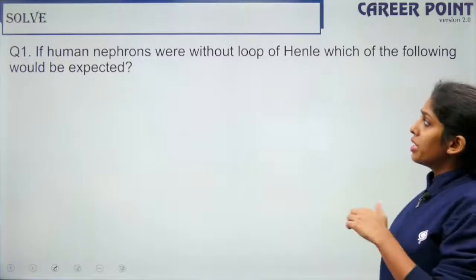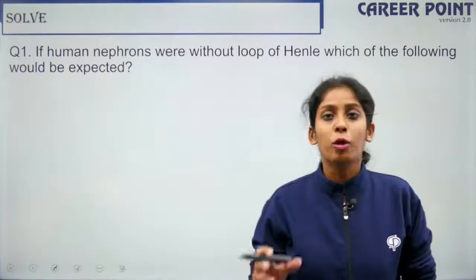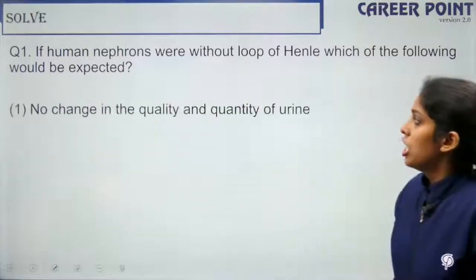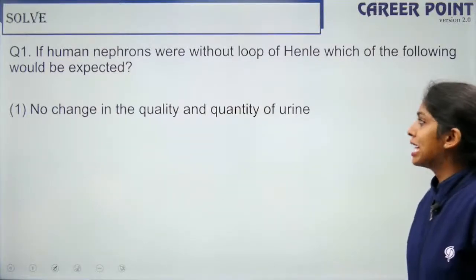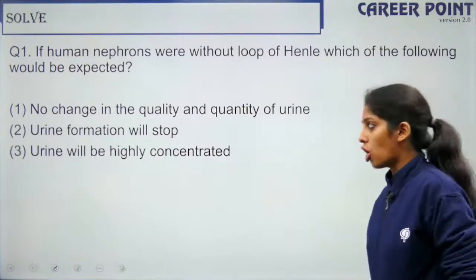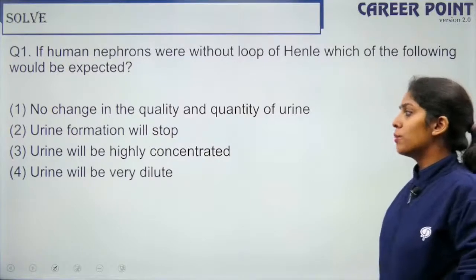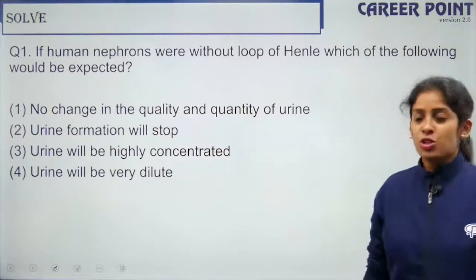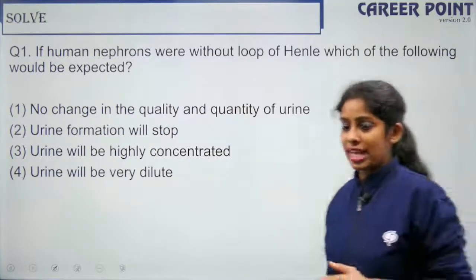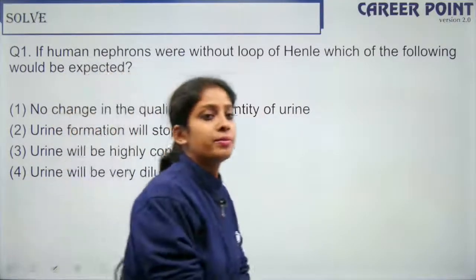So if human nephrons were without the loop of Henle, which of the following would be expected? No change in the quality and the quantity of urine that we release. Urine formation will stop. Urine will be highly concentrated. Urine will become very dilute. So if loop of Henle is not there, then what will happen? Any idea?